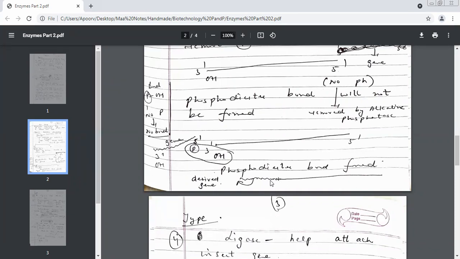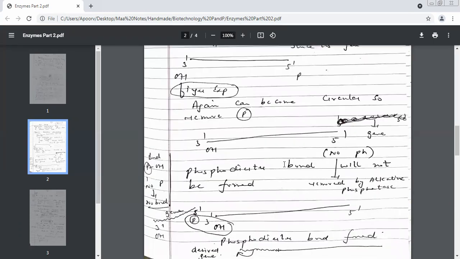We need another enzyme, ligase. This enzyme will attach this gene to this. And this attachment will become very strong because of the formation of which bond? Phosphodiester bond. What is the difference between the phosphodiester bond which was formed here and the phosphodiester bond which is formed here?